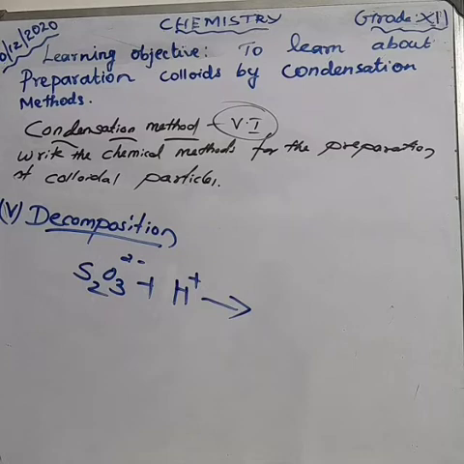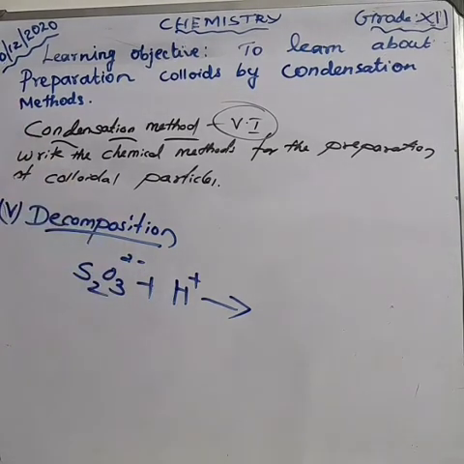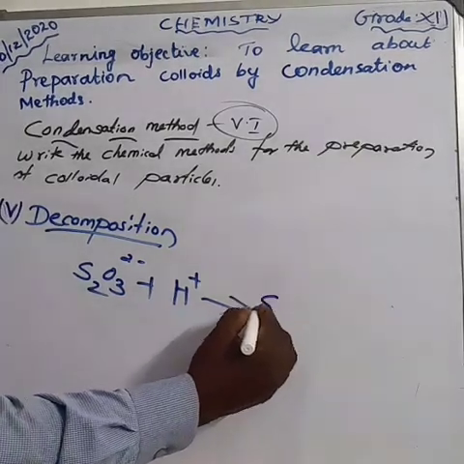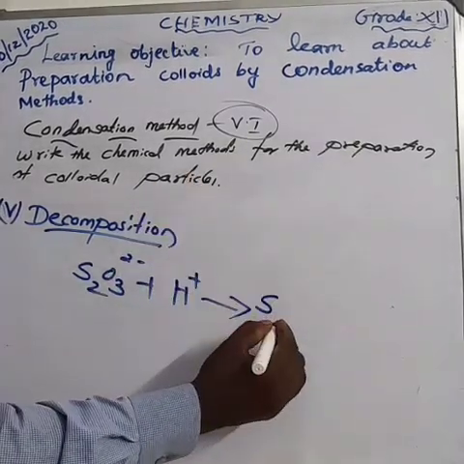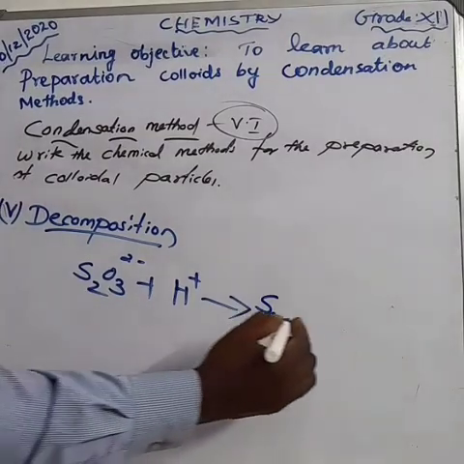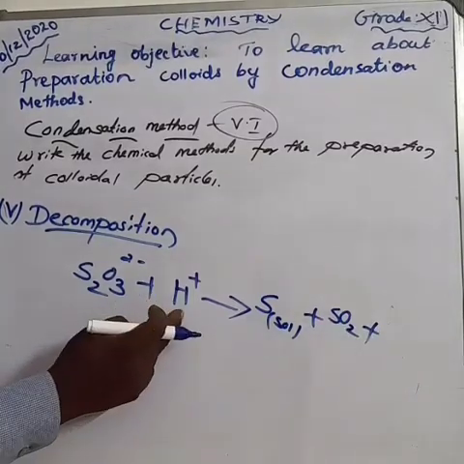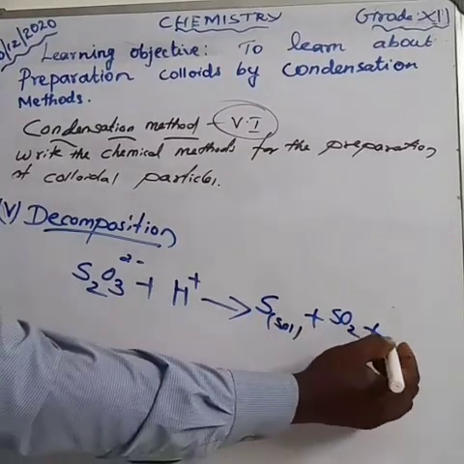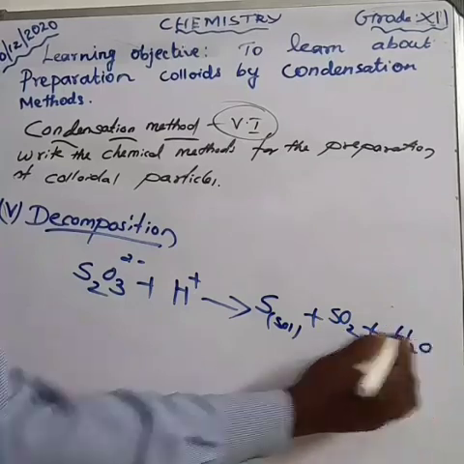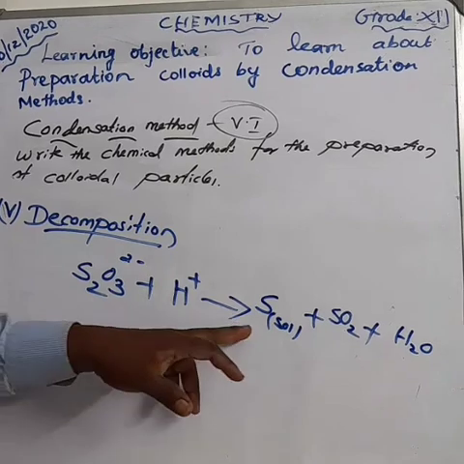In the reaction between sodium thiosulfate and acid, we get sulfur salt, that means sulfur, not sulfate, and also with the evolution of sulfur dioxide, and the hydrogen combines with oxygen to form water molecule. That's the equation.